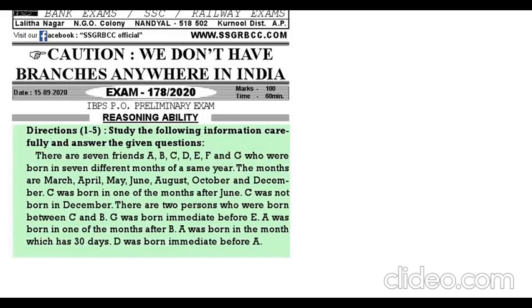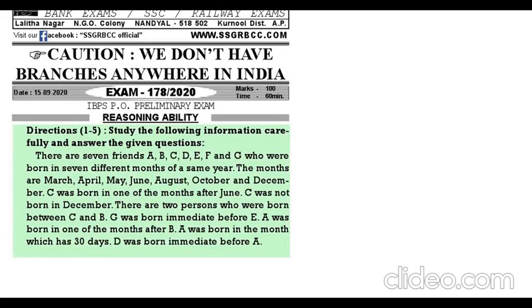Okay, good morning students. Today we will discuss paper number 178 reasoning. Study the following information carefully, then answer the questions. There are 7 friends A, B, C, D, F, G who are born in 7 different months of the same year. The months are March, April, May, June, August, October, December.